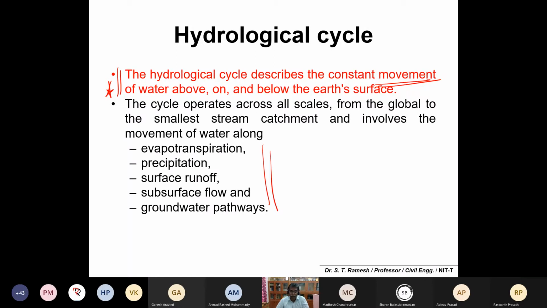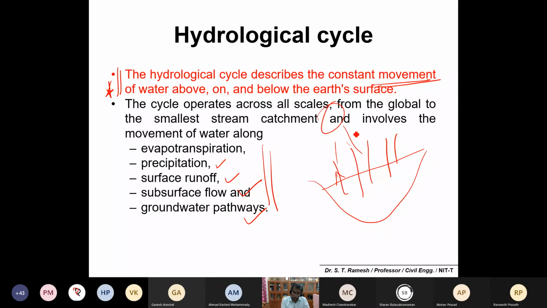Okay, so the cycle operates across all scales, from the global to a smaller stream catchment, and involves the movement of water along with these concepts: evapotranspiration and precipitation, surface runoff, subsurface flow, and groundwater flow. Okay, so water will be in all water sources like ponds, rivers, and the ocean. And because of the sunlight or the sun's intensity, water will get evaporated and condensed further. It will come back again as rain.